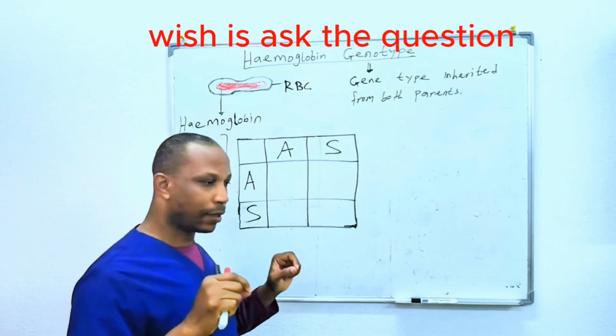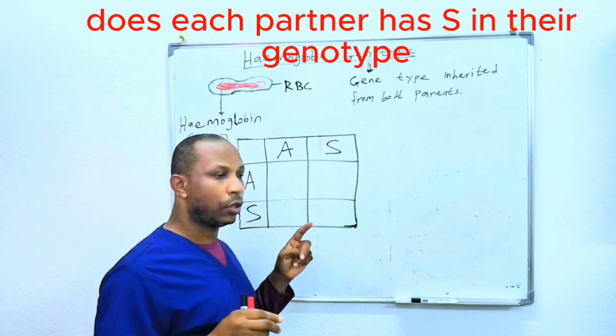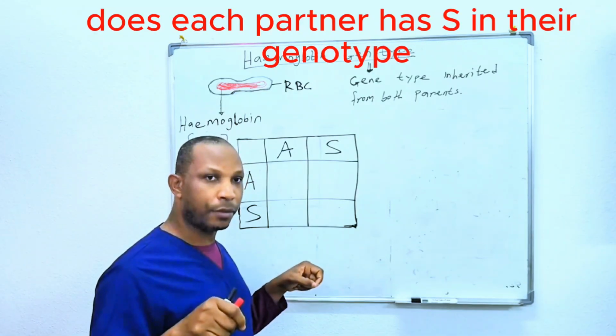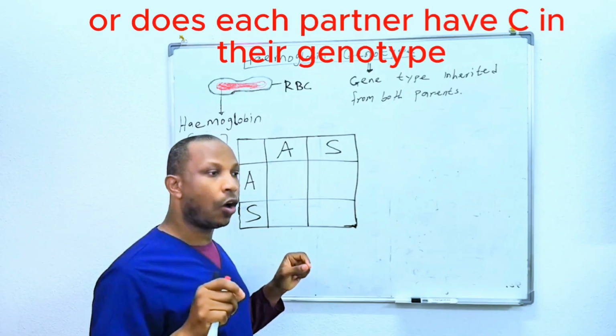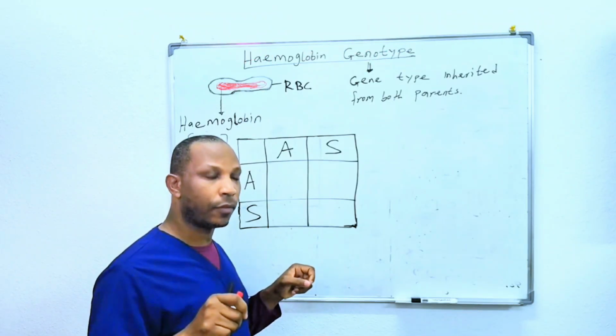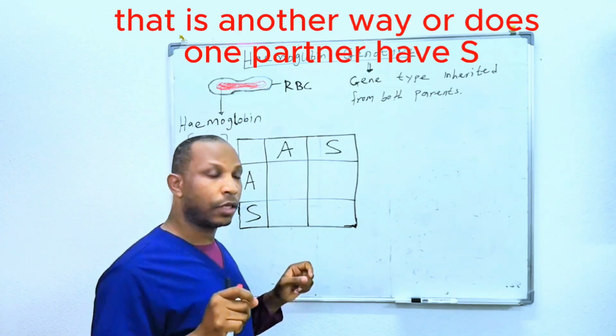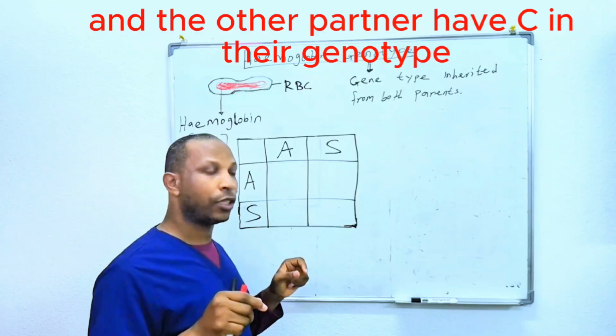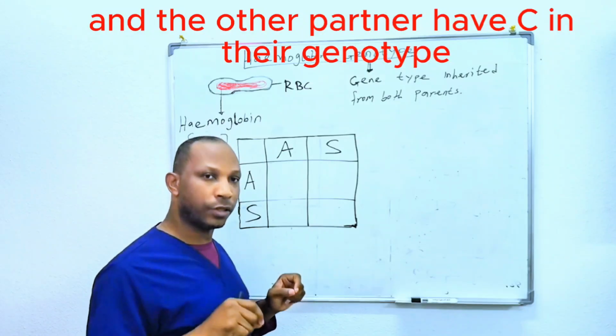Which is to ask the question, does each partner have S in their genotype? That is one. Or does each partner have C in their genotype? That is another way. Or does one partner have S and the other partner have C in their genotype?